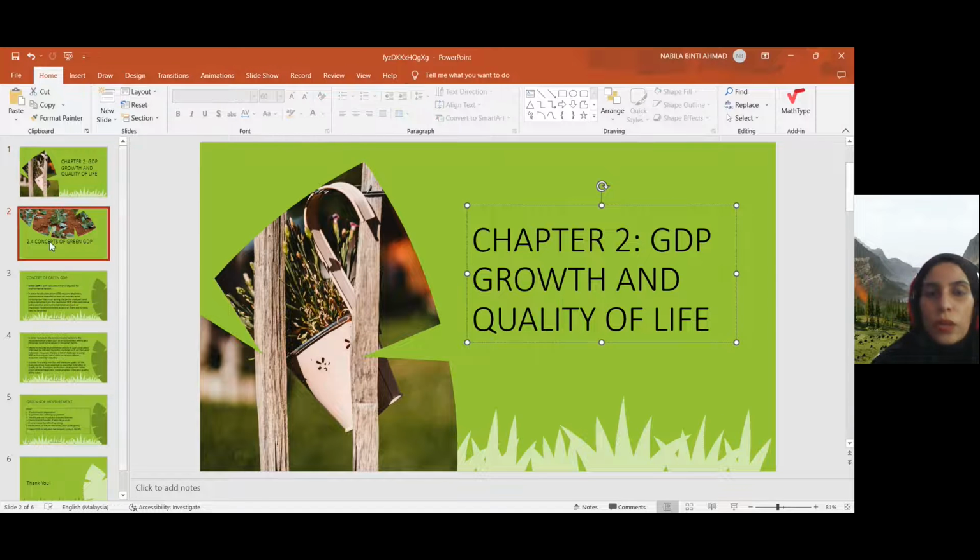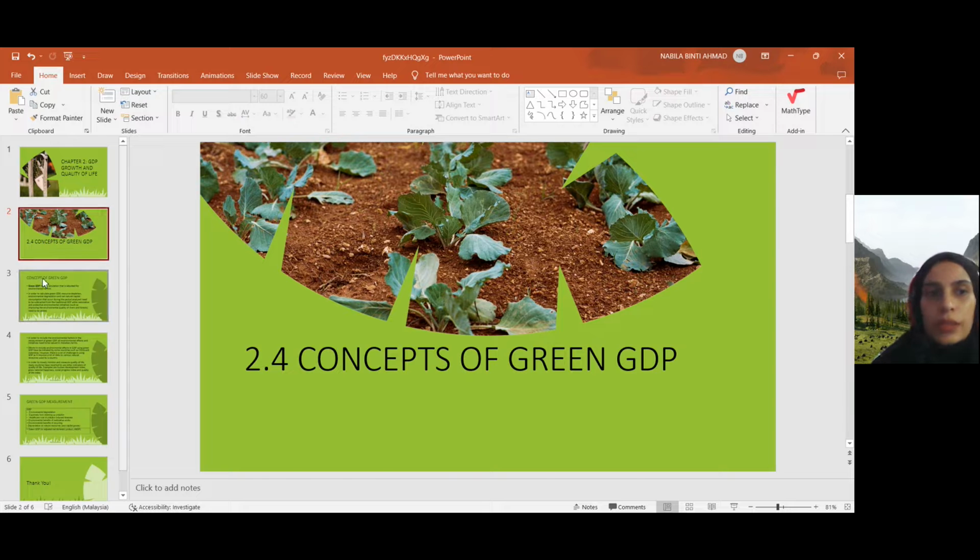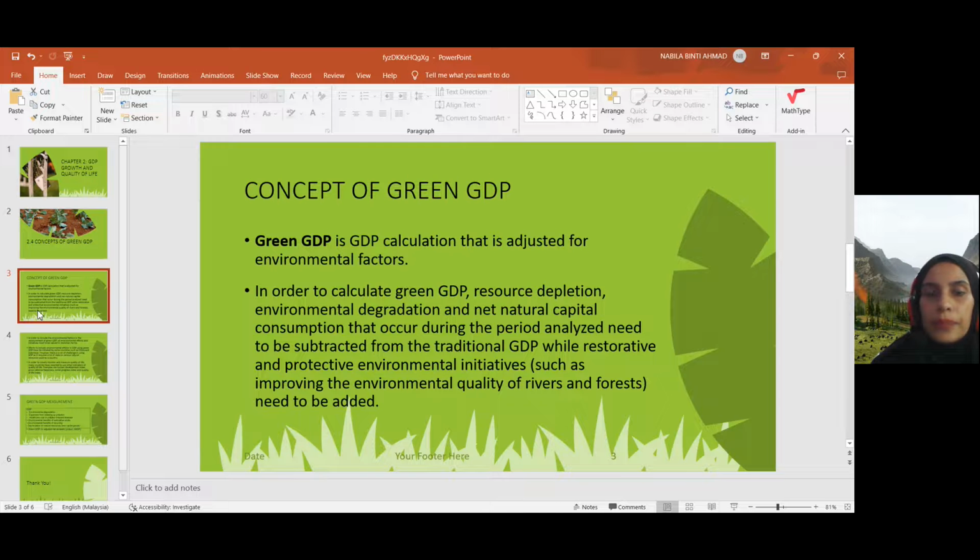Right, now we are going to look at the concept of green GDP. Okay, what is green GDP? All right, so green GDP is the GDP calculation that is adjusted for environmental factors. So now we include all the environmental factors, the social well-being, into the calculation of GDP.